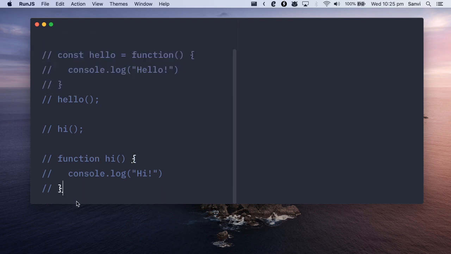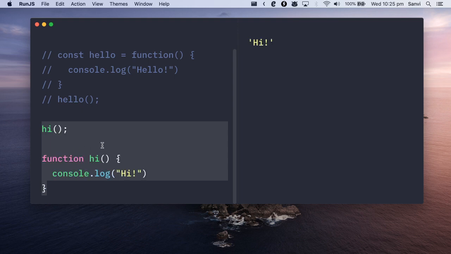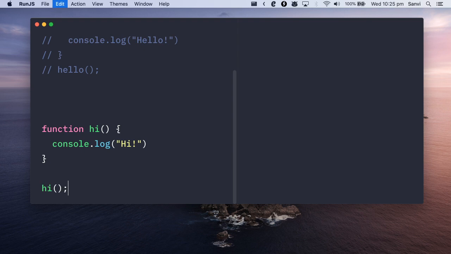But in case of function declaration, we can call before or after. So in this case it is before, or we can also call it after this. So it will work in both cases.